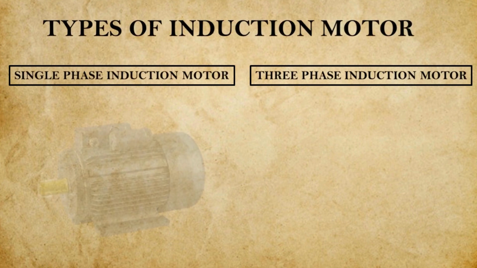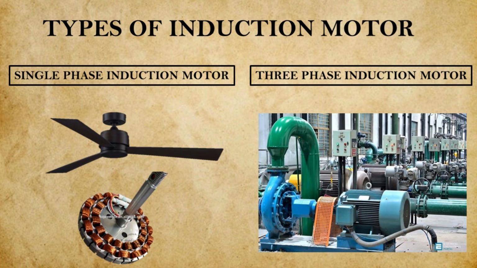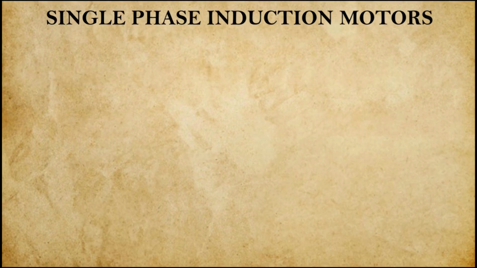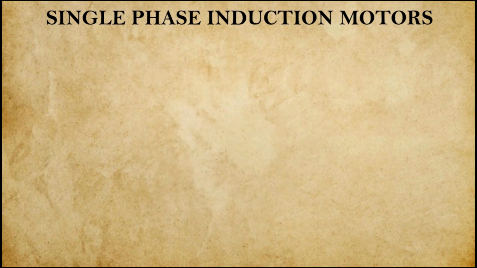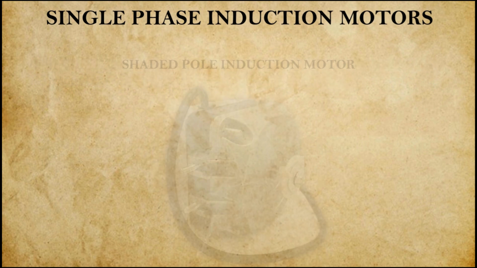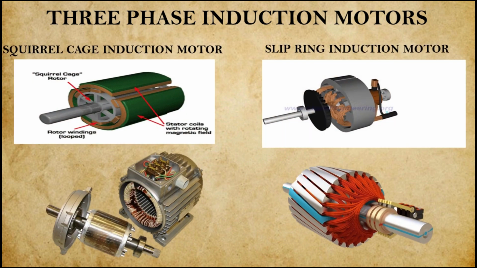There are two types of induction motors, single phase induction motors and three phase induction motors. Single phase induction motors are generally used in home appliances like fans, and three phase induction motors are used in industrial and commercial buildings. Single phase motors are generally of four types: split phase induction motor, capacitor start induction motor, capacitor start capacitor run induction motor, and shaded pole induction motor. Three phase induction motors are of two types: squirrel cage induction motor and slip ring induction motor. Squirrel cage because the rotor is of squirrel cage construction, and slip ring induction motor consists of wire wound double layer.